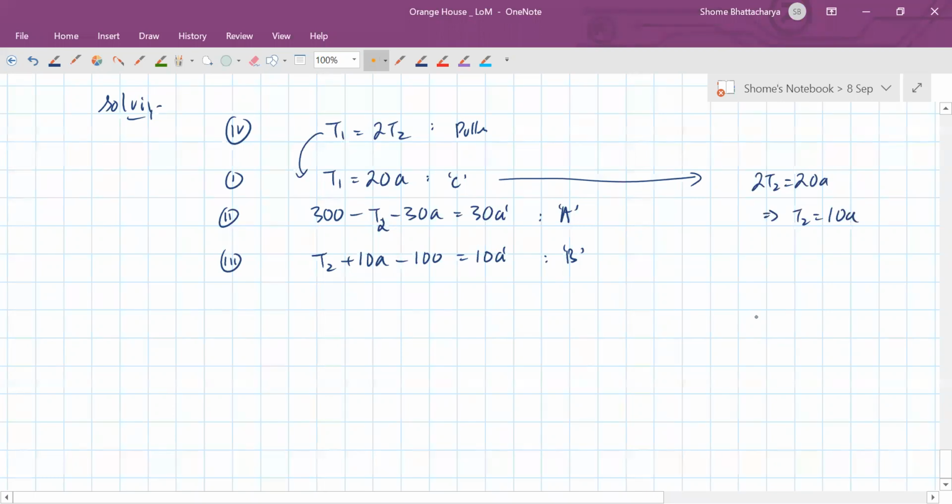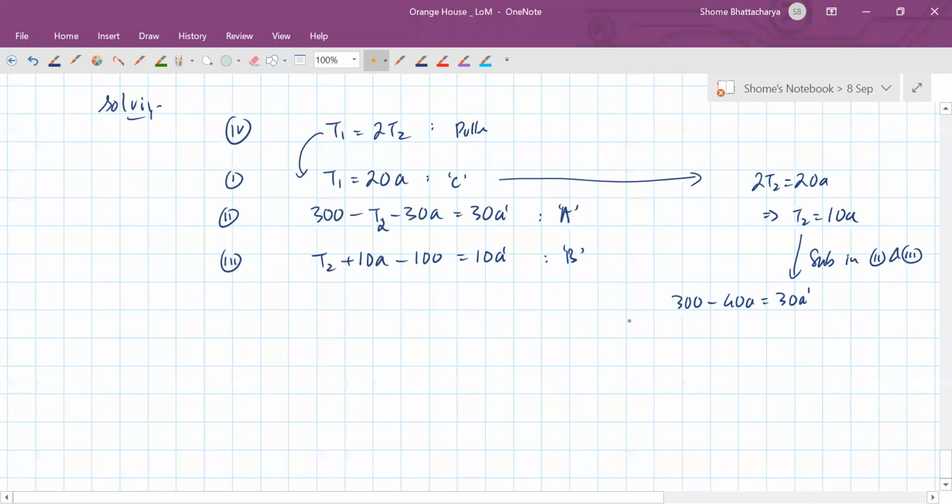So substitute this in equations 2 and 3. So equation 2 will become 300 minus, in place of T2, 10A will come. So 10 plus 30, so 40A is equal to 30A prime.